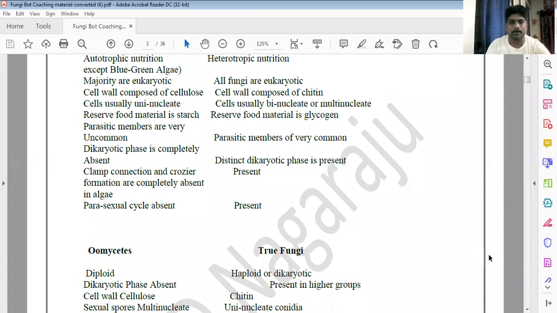Okay. And then usually all the algae are autotrophs, that means they can produce their own food materials. But whereas in the fungi, some are parasites also. Parasitic members are very common in the fungi. You know the nutrition of the fungi: there are saprophytes, parasites, and symbionts. Three types are there. Saprophytes, parasites, symbionts.